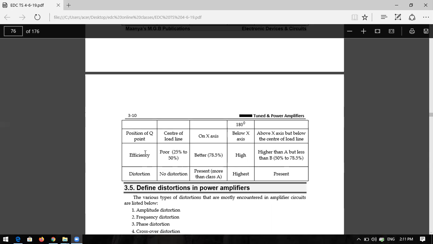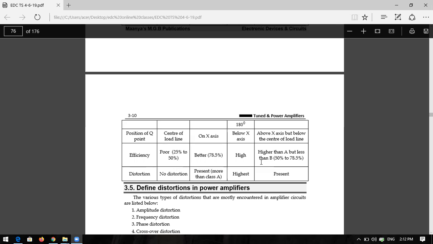Okay. And efficiency: what is the efficiency of the class A power amplifier? This is important, just remember. 25 to 50% only, poor. Class A has less efficiency. In class B, it is somewhat better, 78.5%. In class C, very high, about 90%. You will write 90% in the brackets. Class AB is higher than A but less than class B. It is 50 to 78.5%. So what is the distortion?